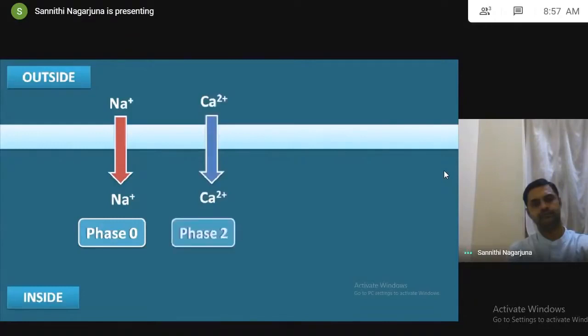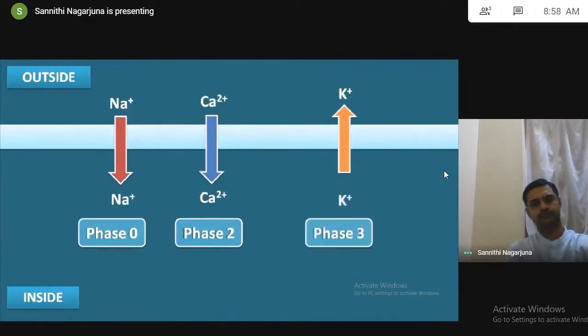This phase is called phase 2, plateau phase. And finally, the repolarization of this cardiac membrane is mediated by the potassium ions which are going outside of this membrane. This phase is called phase 3, complete repolarization phase. In this way, ions can enter into the cardiac membrane and go out of the cardiac membrane to bring the depolarization as well as the repolarization.